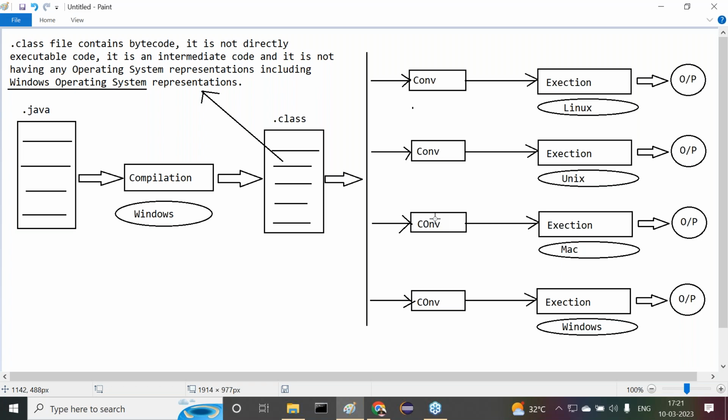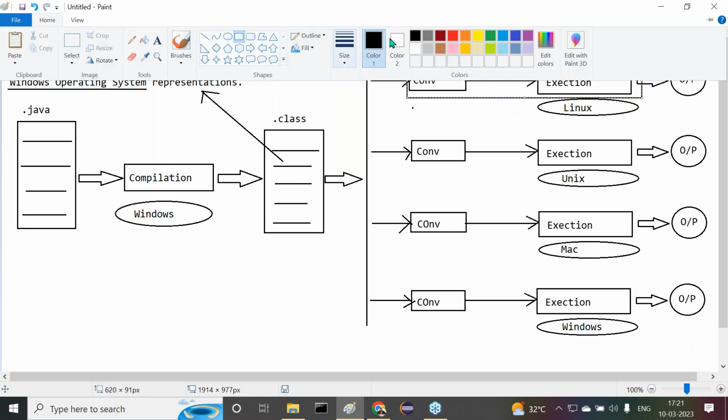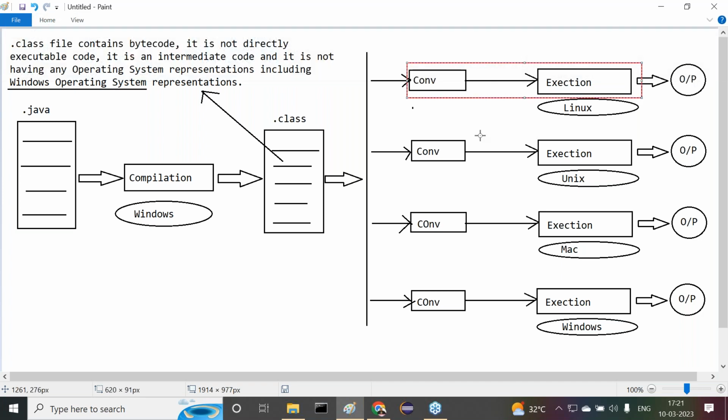But here the question is, how has Sun Microsystems provided these conversions? That is the question now. Please all of you recognize this: Sun Microsystems has provided this conversion along with the execution.